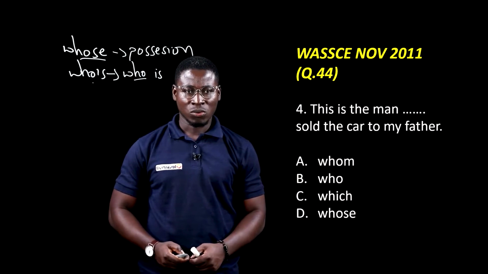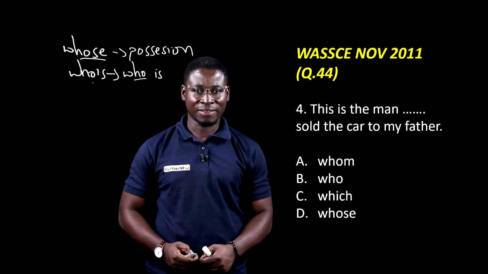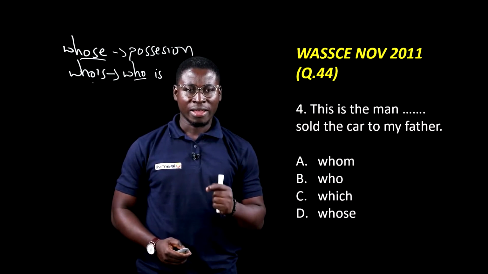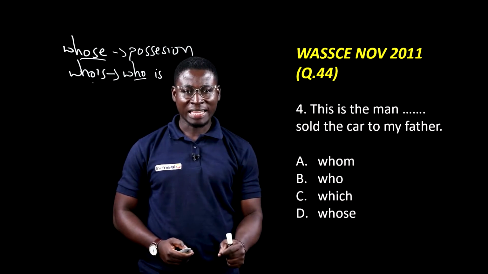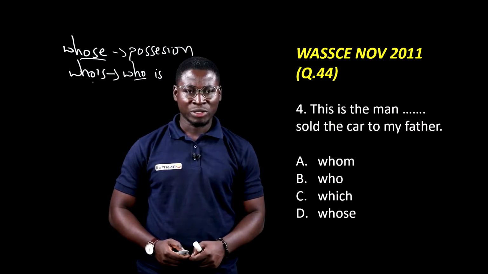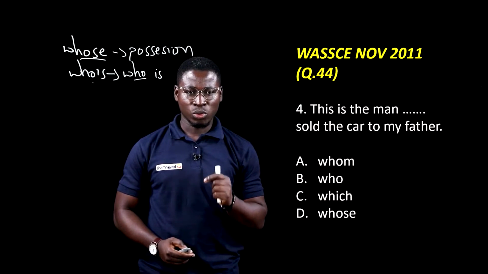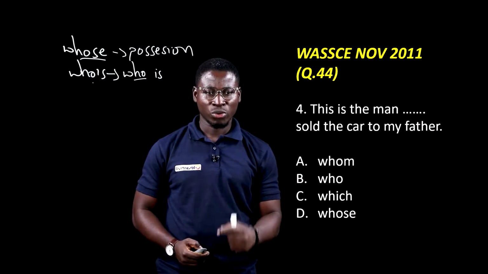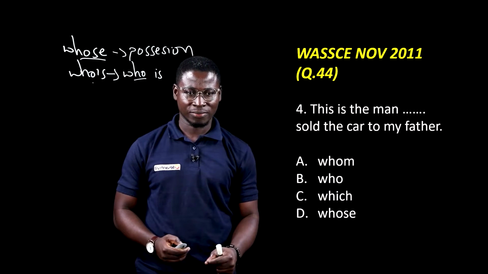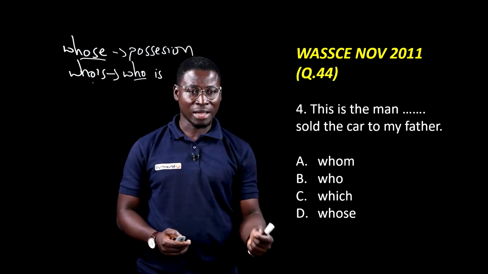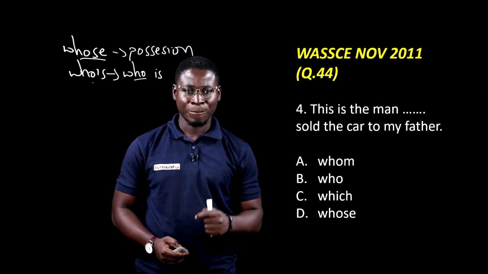The next one, WASI November 2011, question 44. This is the man that sold the car to my father. So have whom, who, which, whose. Now whose is out because it shows possession.